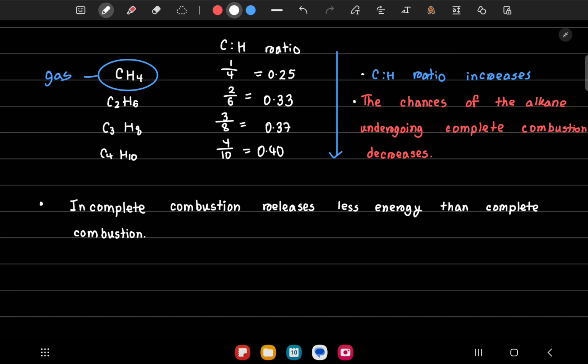Octane is a liquid at room temperature, so it's much easier to store and much more portable than gaseous fuels. So even though it has a larger carbon to hydrogen ratio, where the chances of complete combustion are less, the benefit of it being portable and easily storable outweighs the fact that it's not as good at combustion.